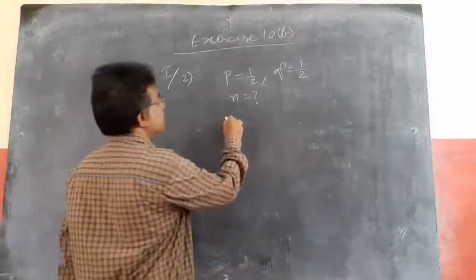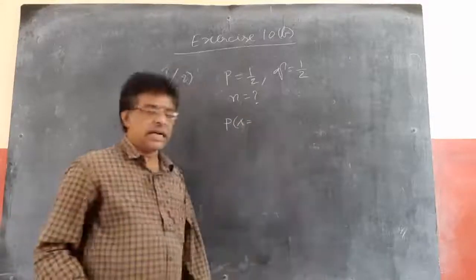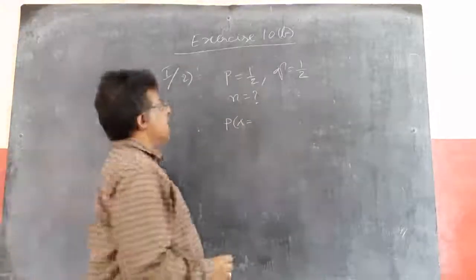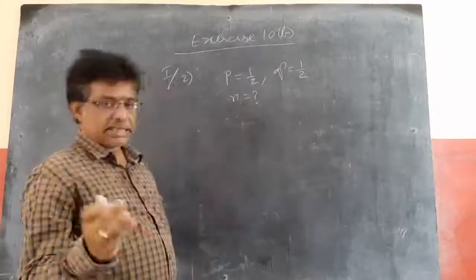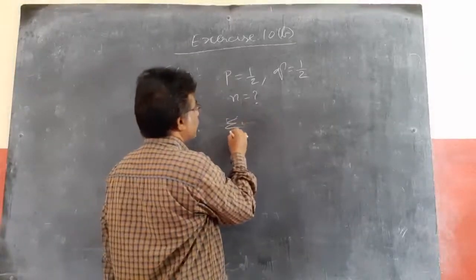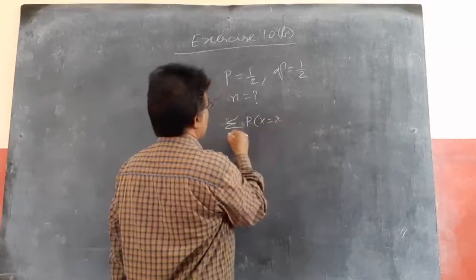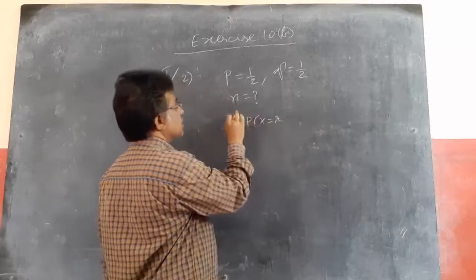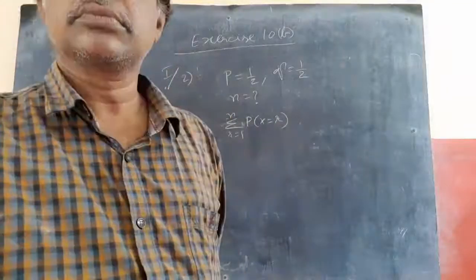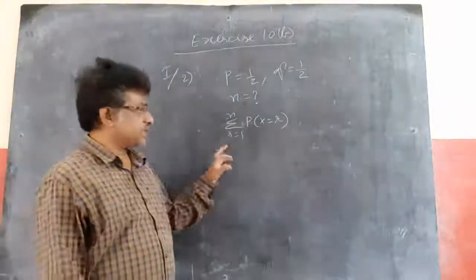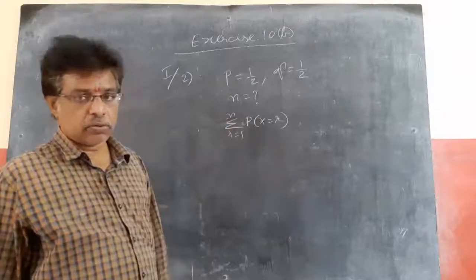At least one head means, we know that P of x equal to R equals nCr q to the power n minus r p to the power r. But at least one head means nC1 plus nC2 plus nC3 and so on, means sigma of P of x equal to r, with r changing from 1 to n. At least one head means 1 head, 2 heads, 3 heads and so on, till n heads.